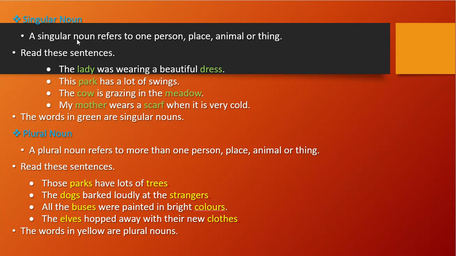Plural nouns are more than one person, right? A plural noun refers to more than one person, place, animal, or thing. It means there are a number of members. Like if we are talking about persons, there are so many persons, not a single one. Like in our class, there are so many boys and so many girls, right? So we will use the plural form for all of them, right?